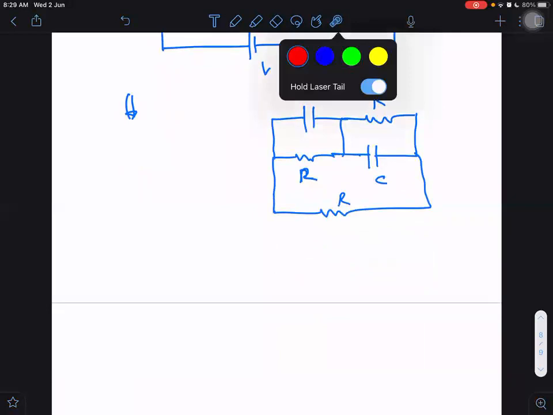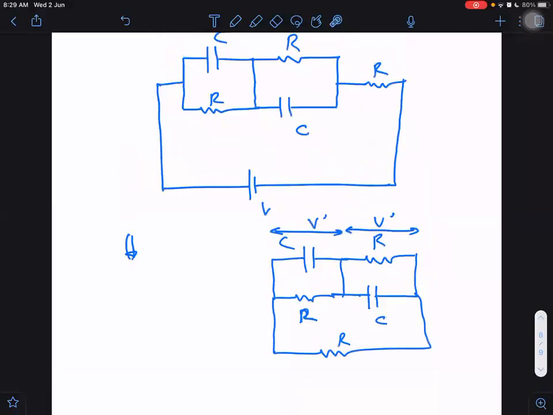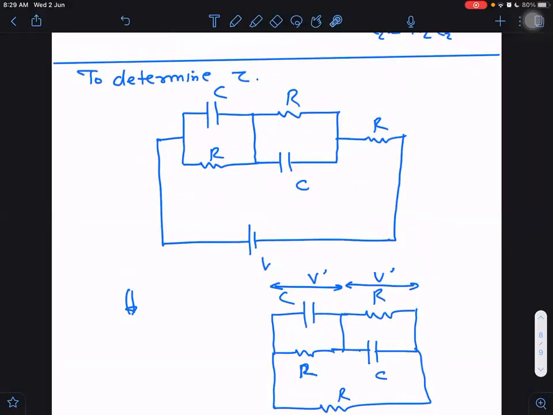But let me tell you one important thing here. Can I say that in the left-hand side diagram, this potential, whatever it is, let us say it is V dash, at any instant of time will remain equal to this potential V dash? Is it right or not? I can guarantee that. Why? Think about it. Anti-symmetry, sir. Not anti-symmetry, in fact it is symmetry only. Why? These are in parallel with each other. I can take C and bring it here, and I can bring R below also. No problem in that.